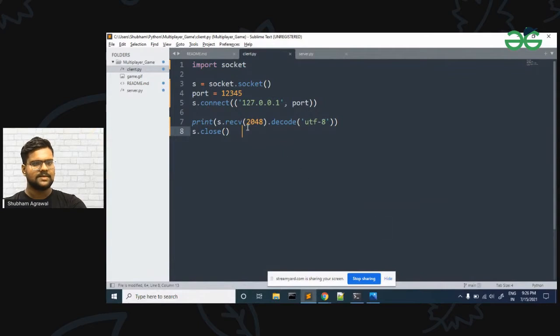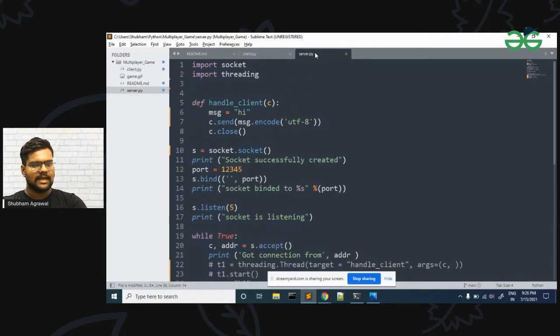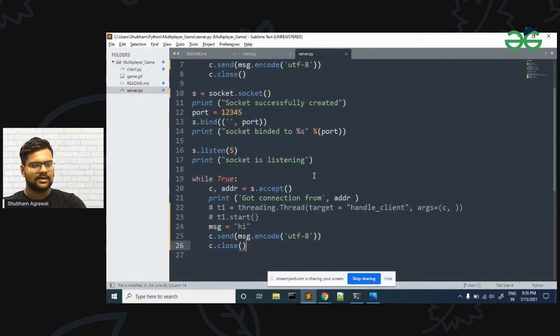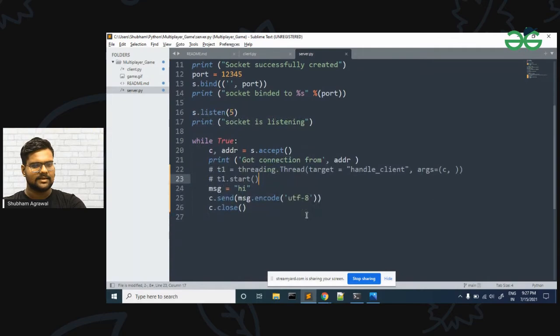Okay, so in the previous session, we saw the basic server programming, the socket programming code, and the structure of our multiplayer game. Now, in the previous session, we got one error related to threading. When we made our server multi-threaded, we were getting some error. I was making a simple mistake there.